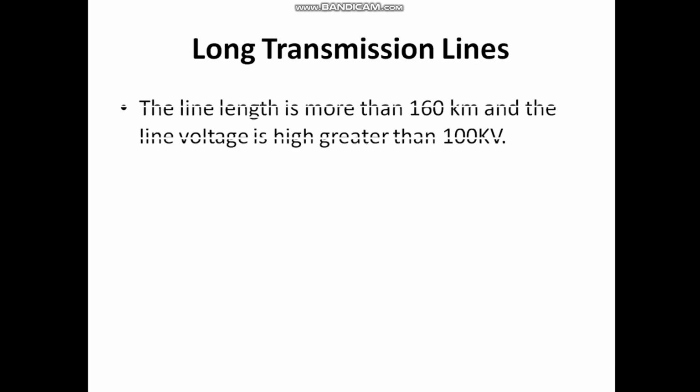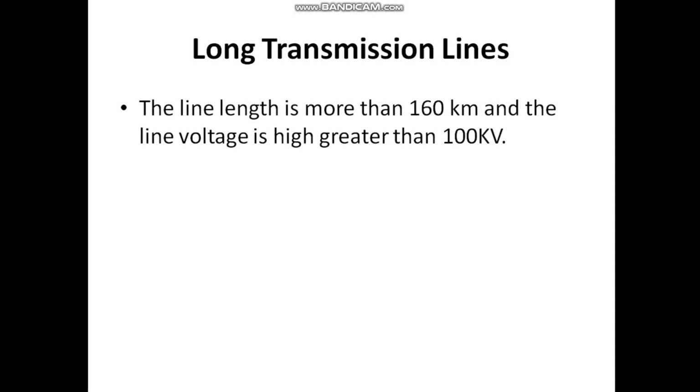Just remember that the line length which is more than 100 kilometer or 160 kilometer, and the line voltage higher than 100 kilovolts, those types of lines are called long transmission lines, right? There are different methods to analyze the performance of the long transmission lines that we'll see further.